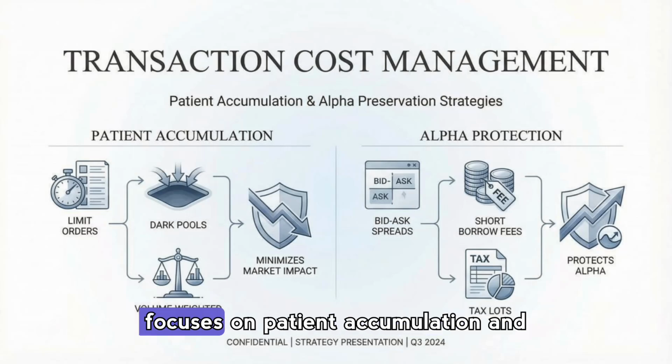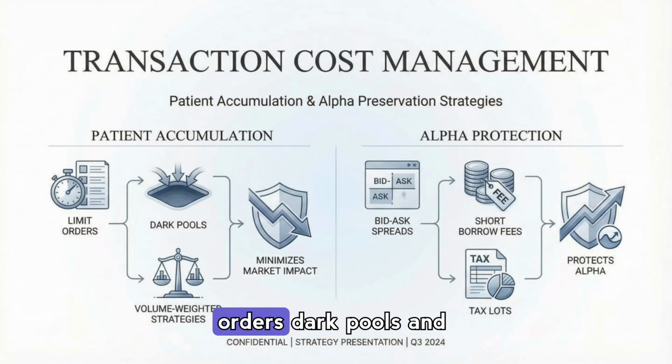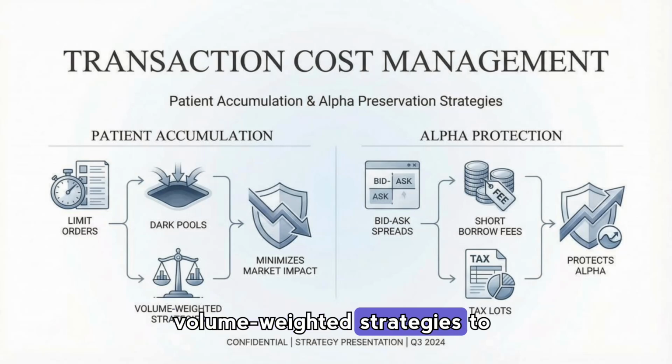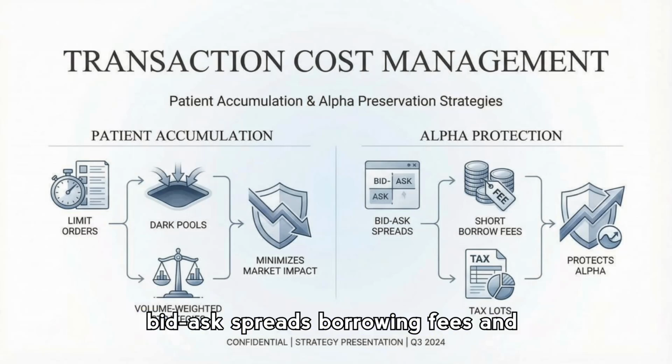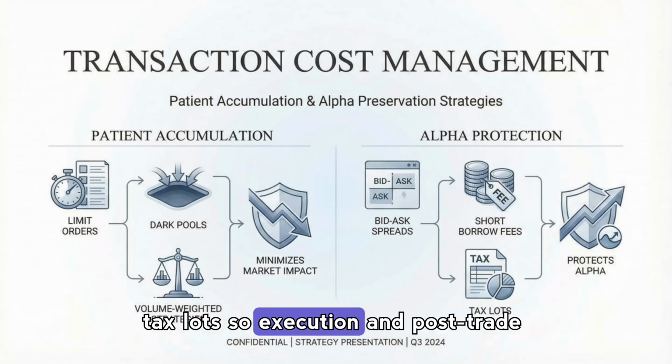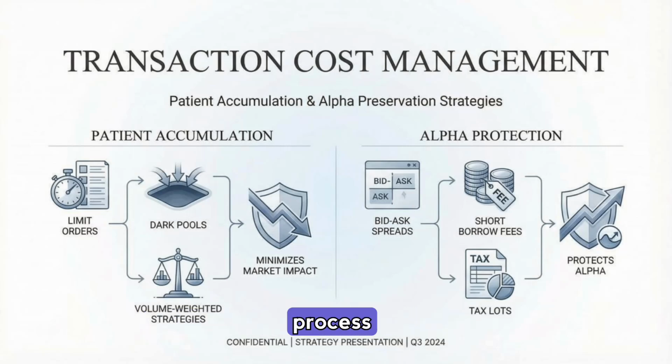Transaction cost management focuses on patient accumulation and alpha preservation by using limit orders, dark pools, and volume-weighted strategies to minimize market impact. On the protection side, we actively manage bid-ask spreads, borrowing fees, and tax lots so execution and post-trade handling preserve the alpha generated by the investment process.